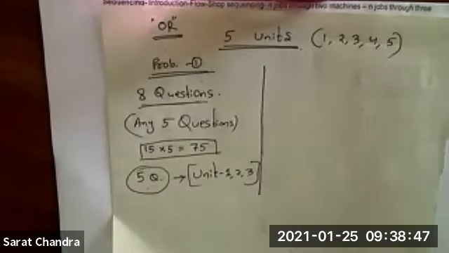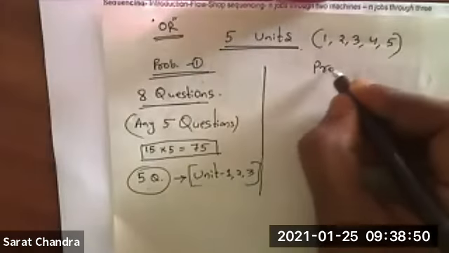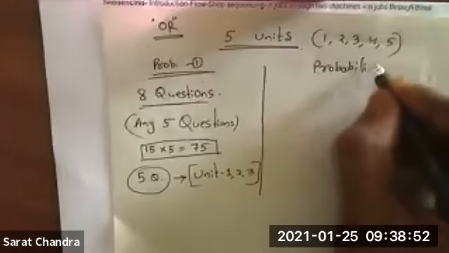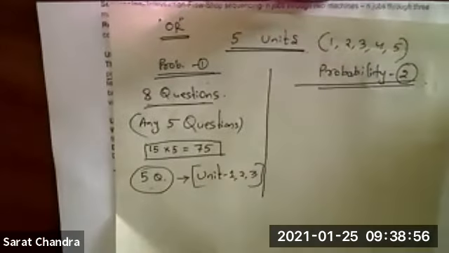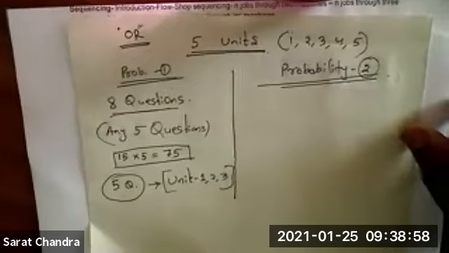But what is the second probability? The second probability is your regular question pattern.